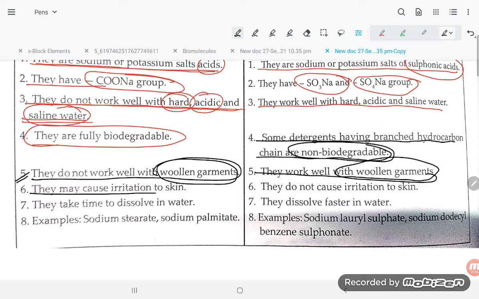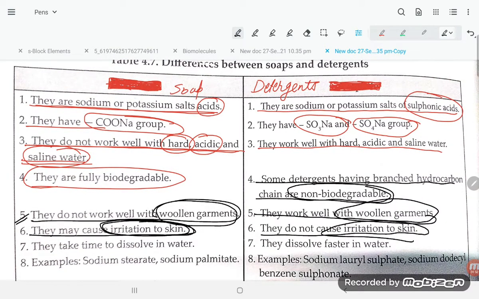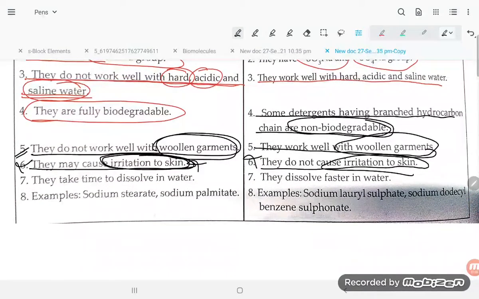Soap may cause irritation to the skin, while detergent does not cause irritation to the skin. This point is not that much of good, student. You can skip this point.